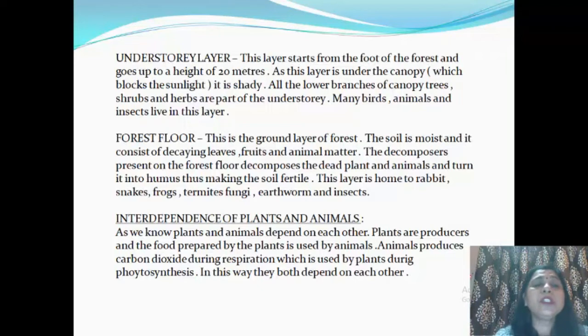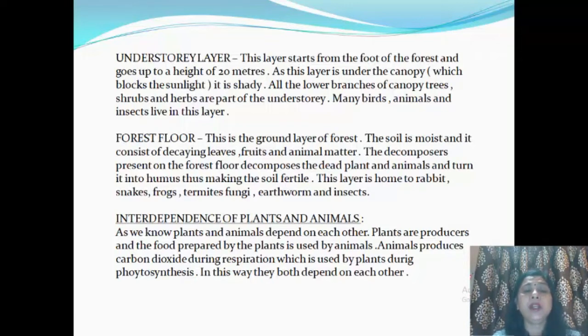The decomposers present in the forest floor decompose the dead plants and animals and turn them into humus, and humus makes the soil fertile. This forest floor is home to rabbits, snakes, frogs, termites, fungi, earthworms and insects.